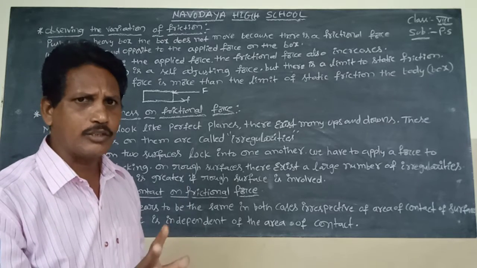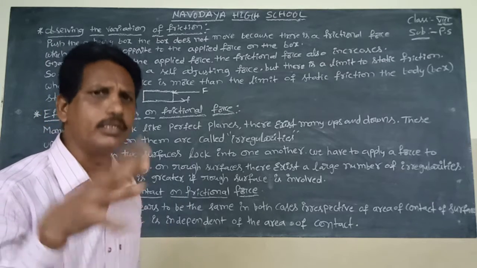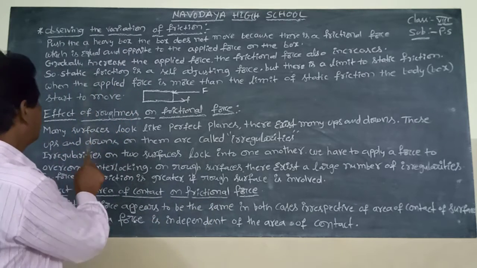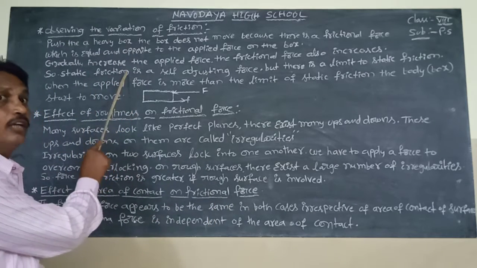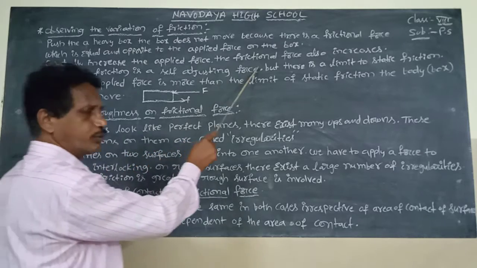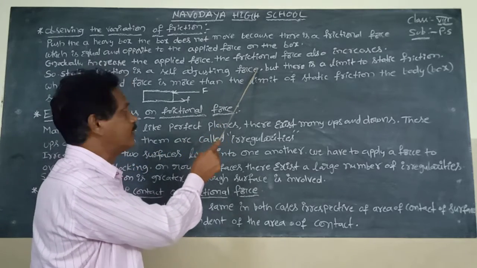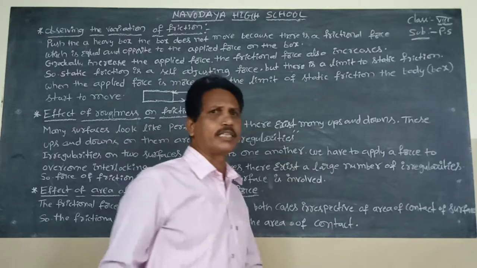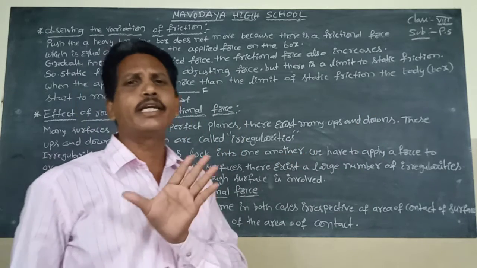In the second case also, the heavy wooden box does not move. Static friction is a self-adjusting force, but there is a limit to static friction.